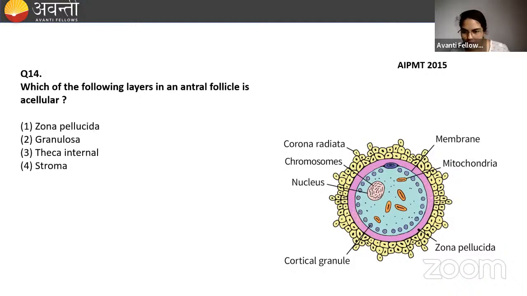Okay, where is zona pellucida? This is zona pellucida. Zona pellucida is glycoprotein layer, beta. It is a glycoproteinaceous or protein layer. Hence, it will not be having any cells. It is acellular. Glycoprotein means what? It's a molecular structure. There is no cell here.